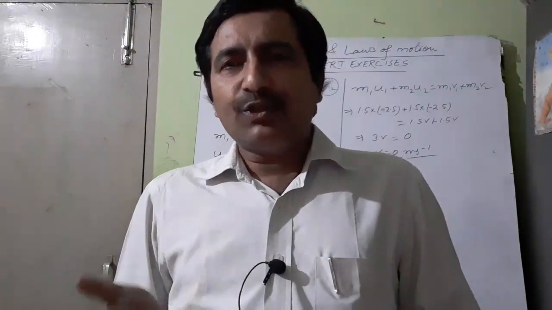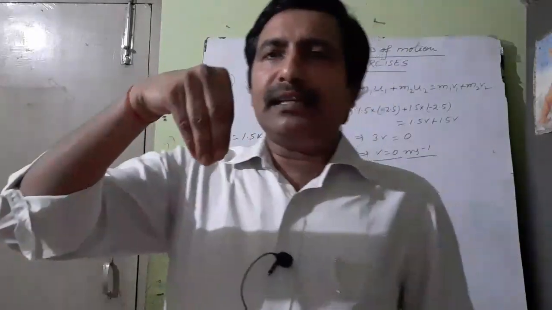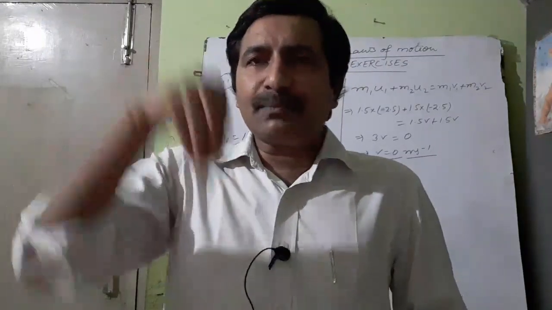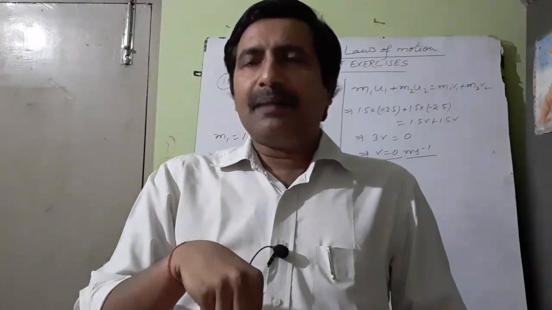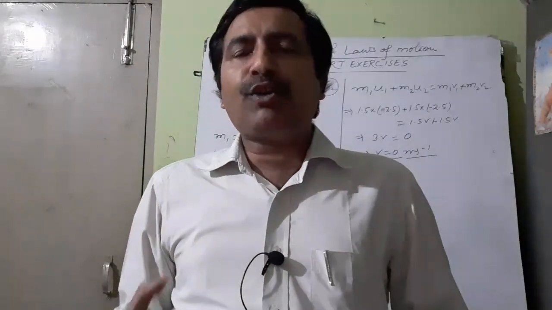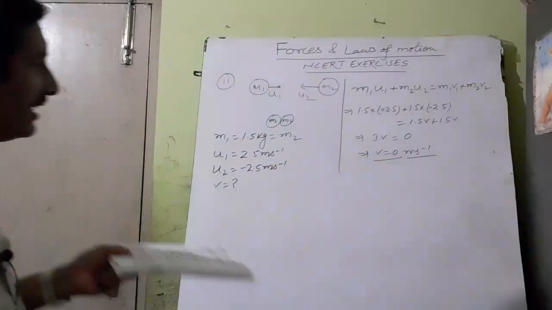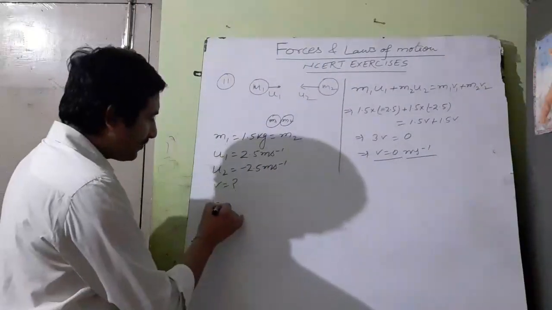Is it clear? You can understand it in the way that if we leave an object from a certain height, it moves towards the earth. But the earth doesn't appear to be moving towards the object. Why? Because the mass of the earth is very large. You can understand it mathematically as you see question number 12.